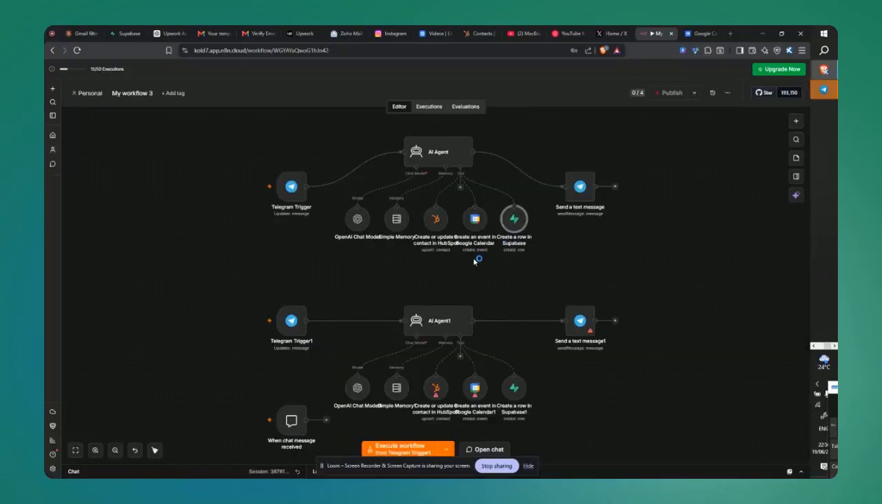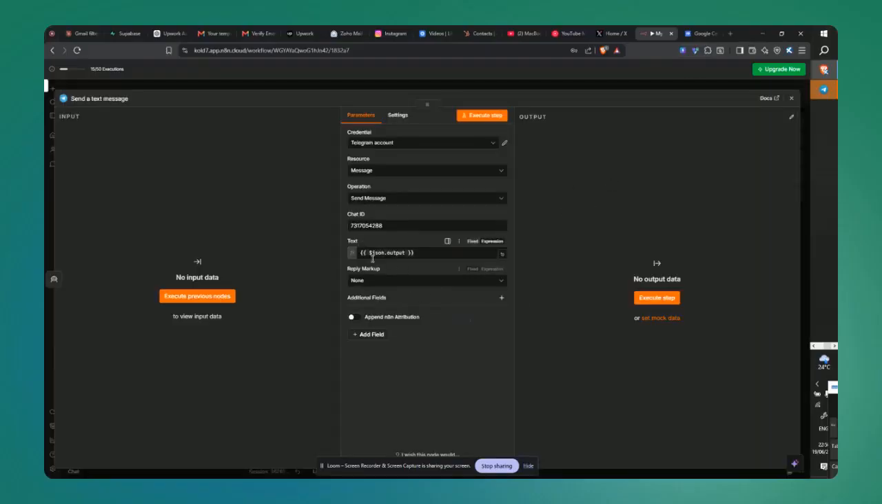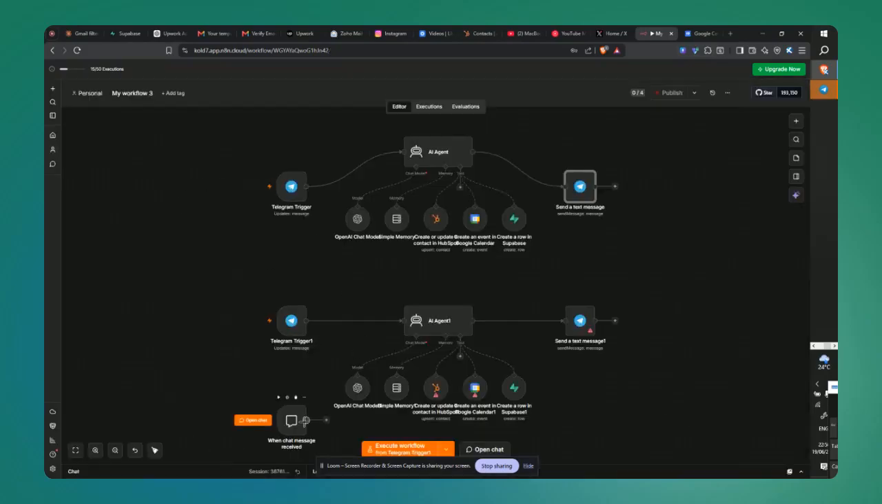So that's all for the HubSpot and the Supabase. And for the final node, which is the send a text message, you map the output coming from the AI agent to this particular column called text. Now I'll put that into action so you'll be able to understand what I mean.